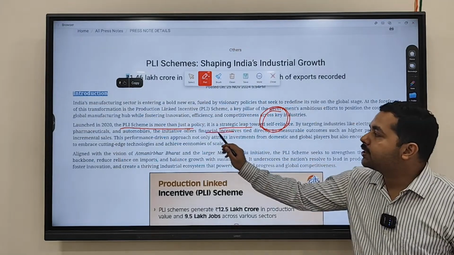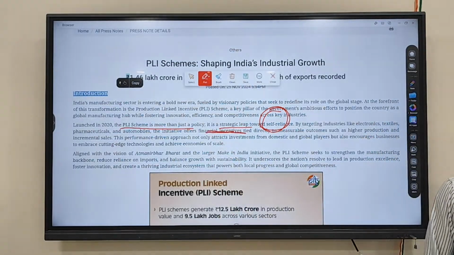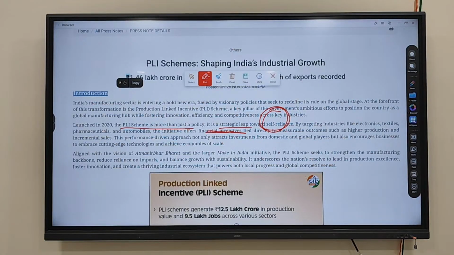So that's why financial incentives are being offered. What is a financial incentive? If you are exporting more, what will happen? Government will levy lesser taxes. Or if you are producing more and giving more jobs, government can use the taxes. So those types of financial incentives are being provided under which scheme? Under the PLI scheme.